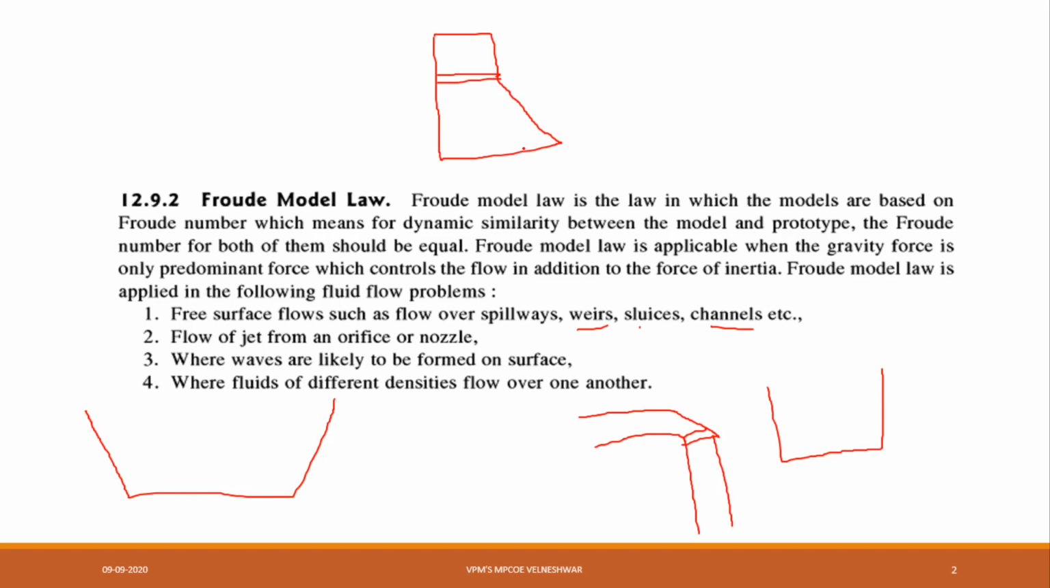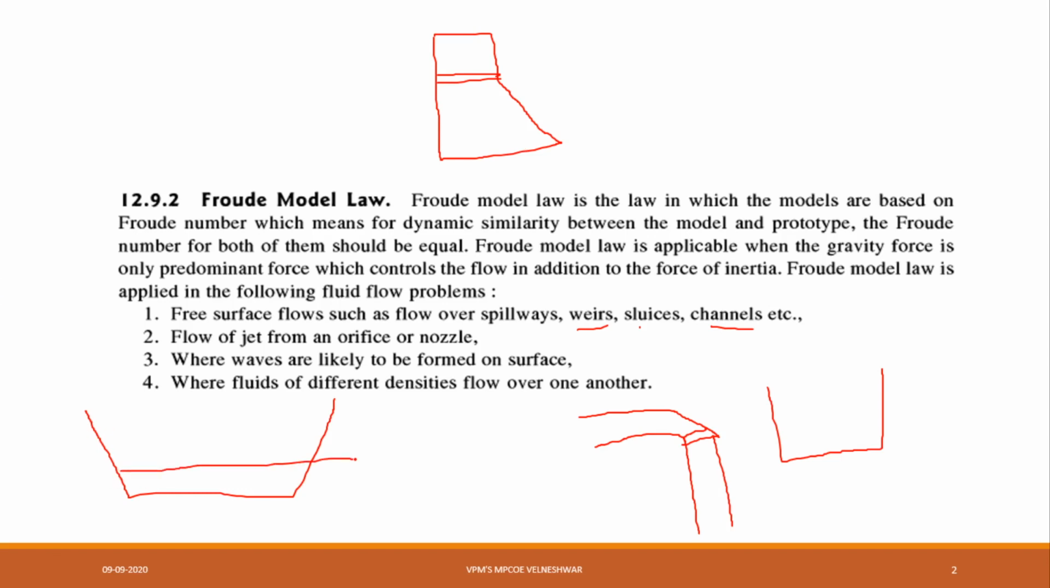Next, flow of a jet from an orifice and nozzle. Jet means, whether you see an orifice meter or a nozzle meter, we use a jet. That is also used to control the flow of water where waves are likely to be formed on the surface. Suppose this is a canal, at the ground level some waves will be formed.